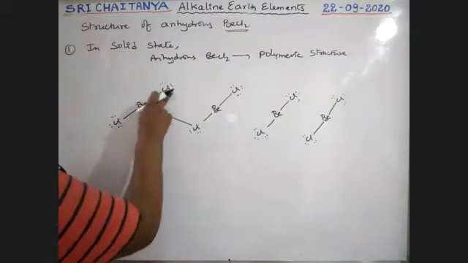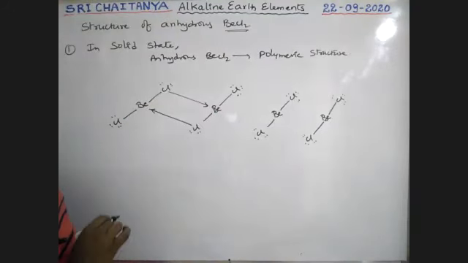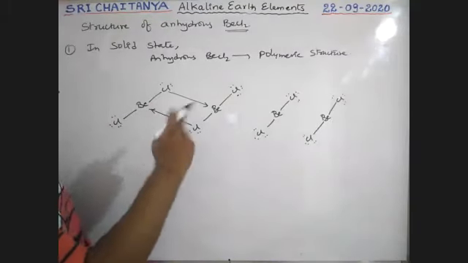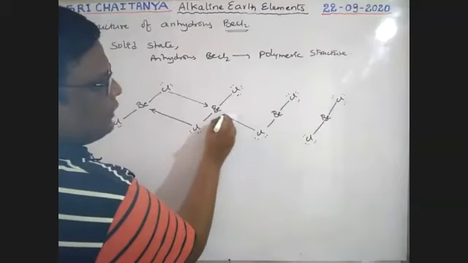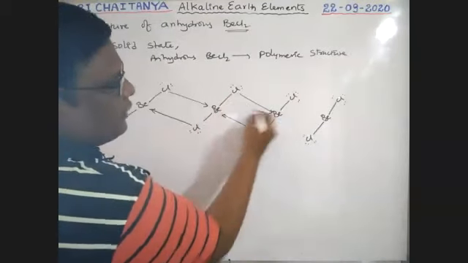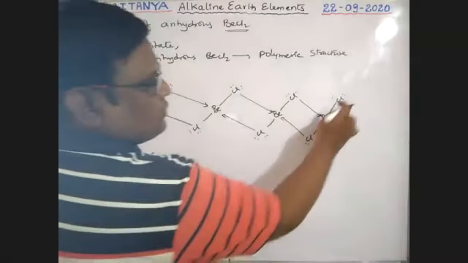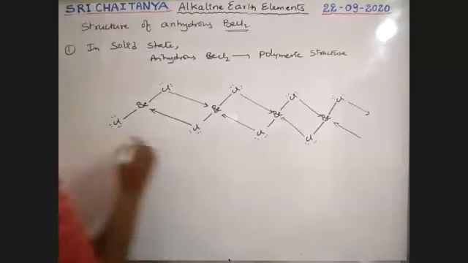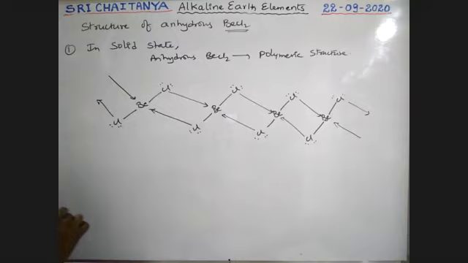At the same time, this lone pair is donated to this beryllium and forms a coordinate covalent bond. See here, the arrow bonds are in opposite directions. Here also, this lone pair to that one, that lone pair to this one.